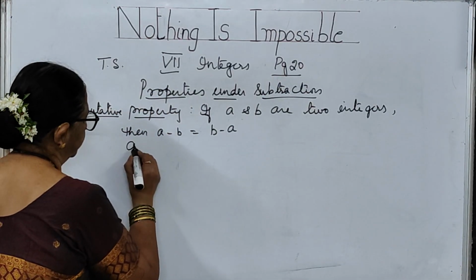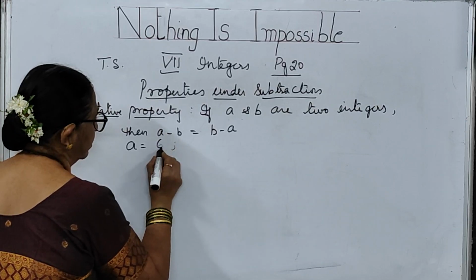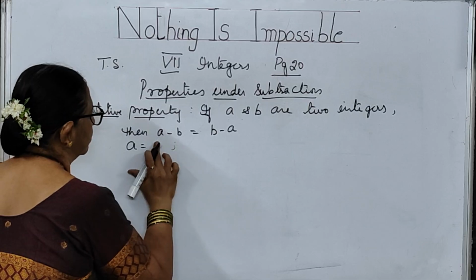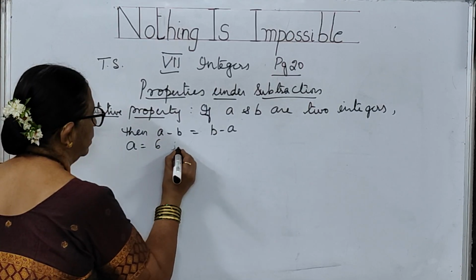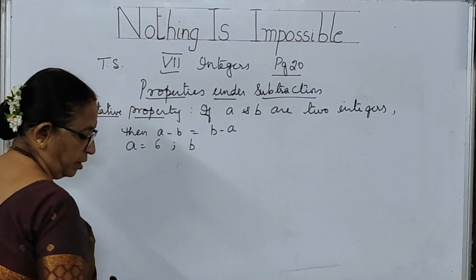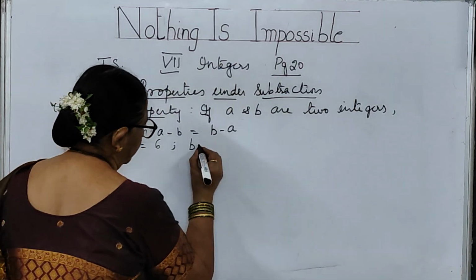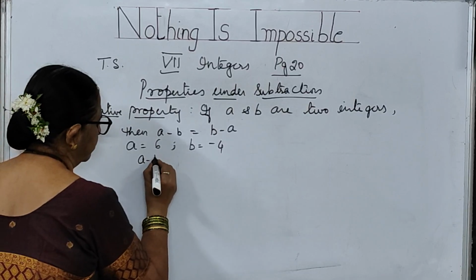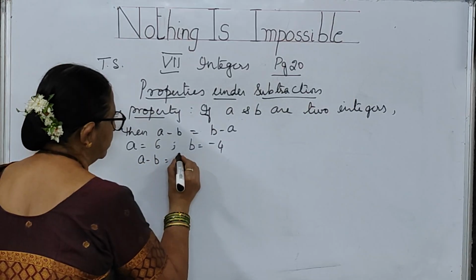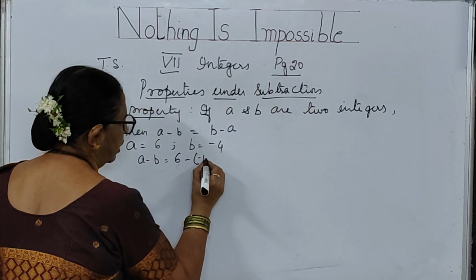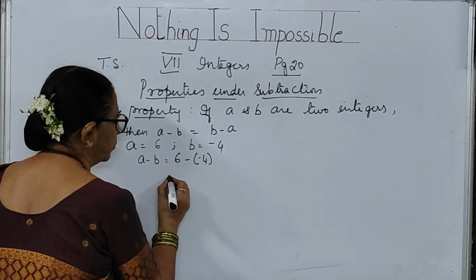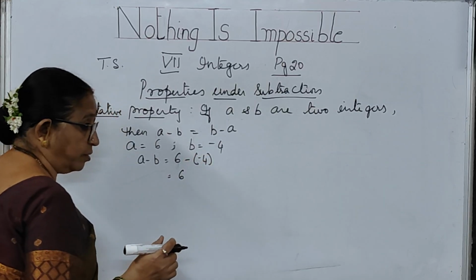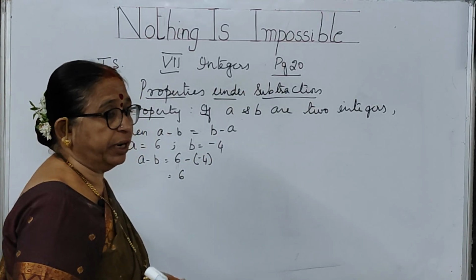Let me take the value of a as 6, and the value of b as minus 4. So let me do a minus b. a minus b is 6 minus, and since I have taken b as minus 4, it is 6 minus of minus 4. Two minuses you have to separate with the help of a bracket, children.